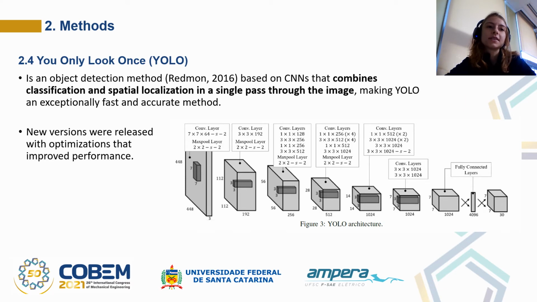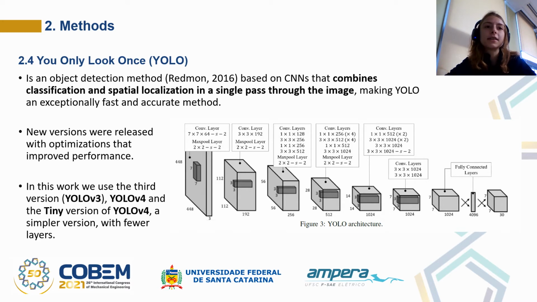Since 2016, new versions of the network were released with optimizations that improved its performance. And in this work, we consider three networks: YOLOv3, YOLOv4, and the tiny version of YOLOv4, which is a simpler version with fewer layers.